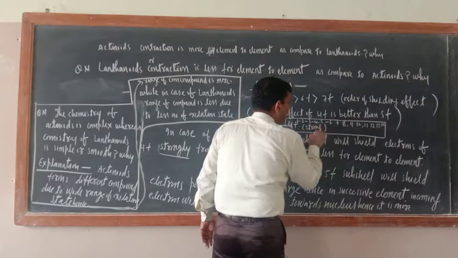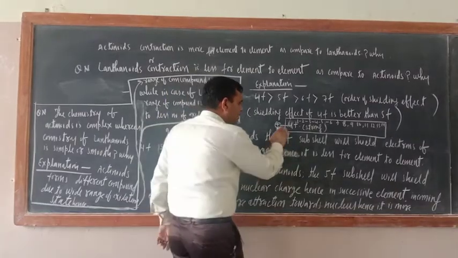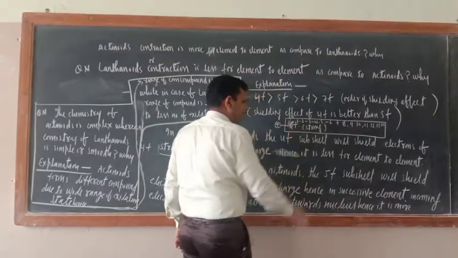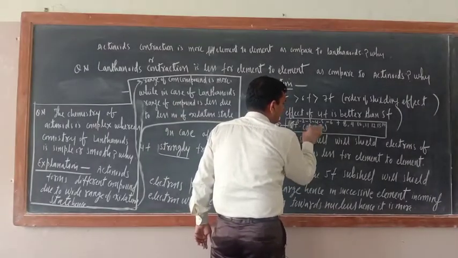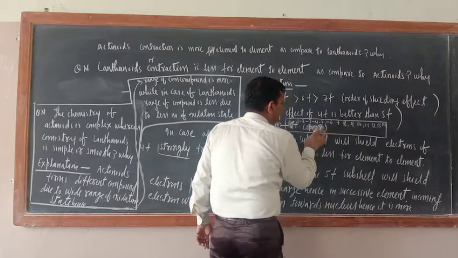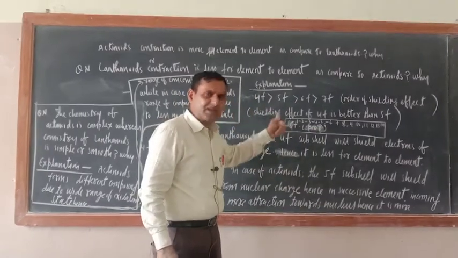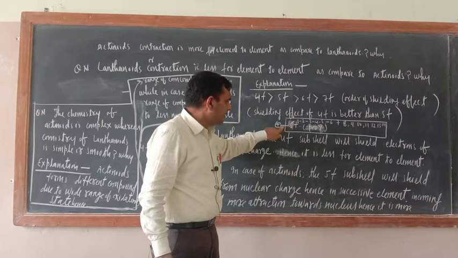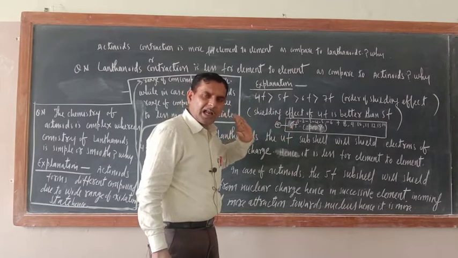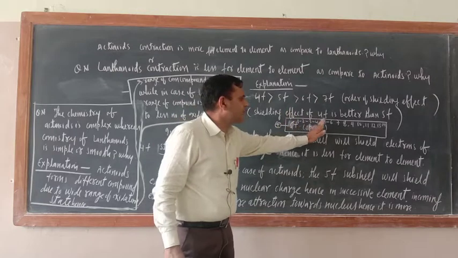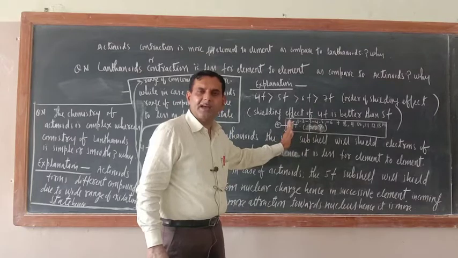This is strong, the shielding effect. Now suppose this is 5f. What is their shielding effect? Their shielding effect is poor. So what is the meaning of poor shielding effect? When the electrons are filled in successive elements, this 5f orbital will allow the nuclear charge to go to those electrons which are successively filled in the 5f subshell.